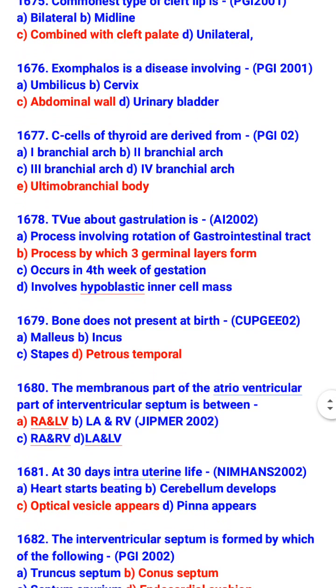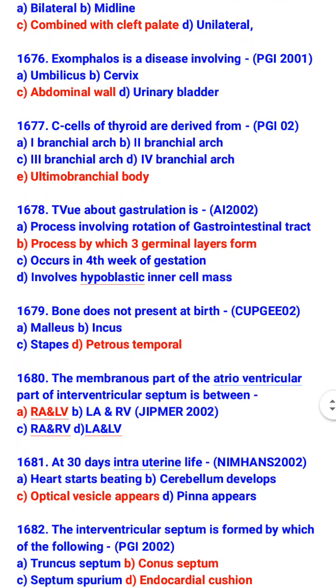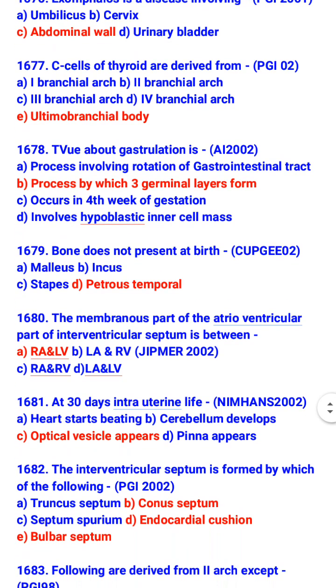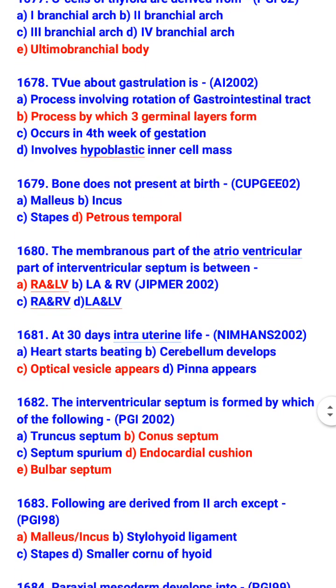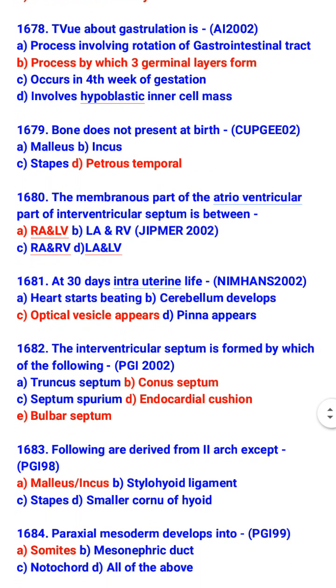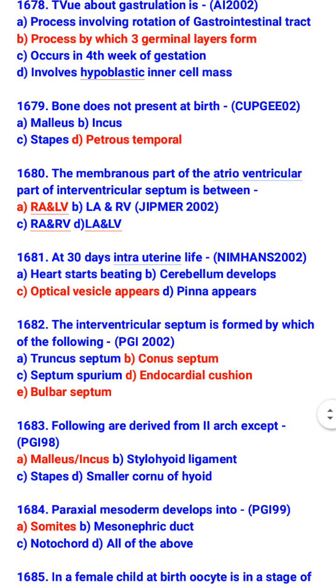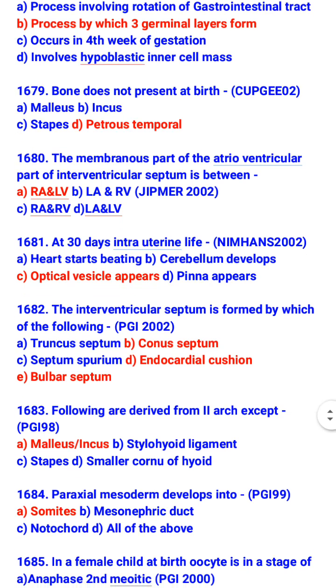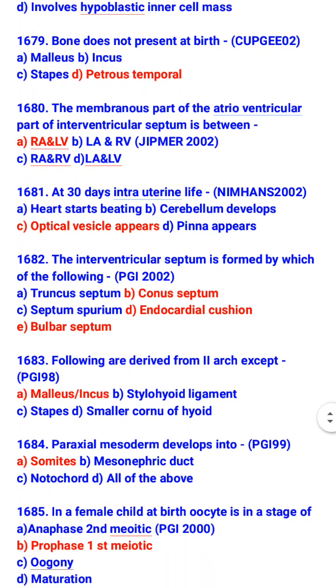Bone that is not present at birth is vitreous temporal. The membranous part of the atrioventricular part of the interventricular septum is between the right atrium and left ventricle. At 30 days of intrauterine life, the optic vesicle appears. The interventricular septum is formed by which of the following? Conus septum, endocardial cushion, and bulbar septum.